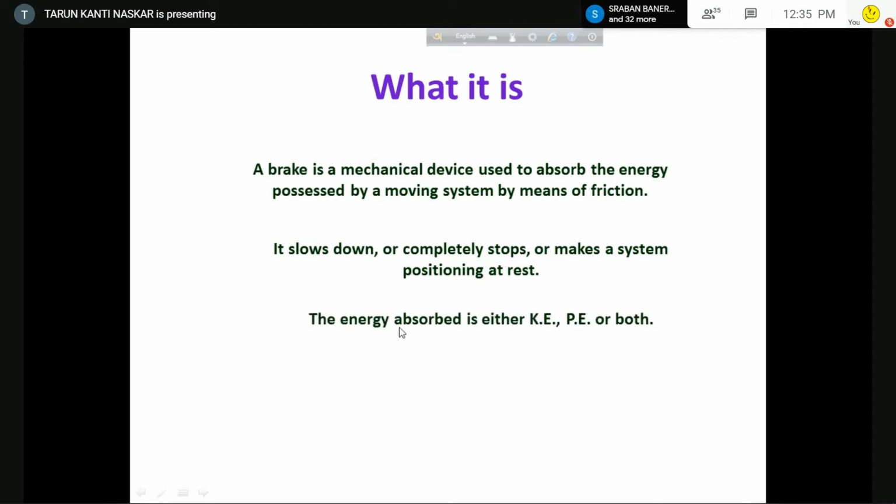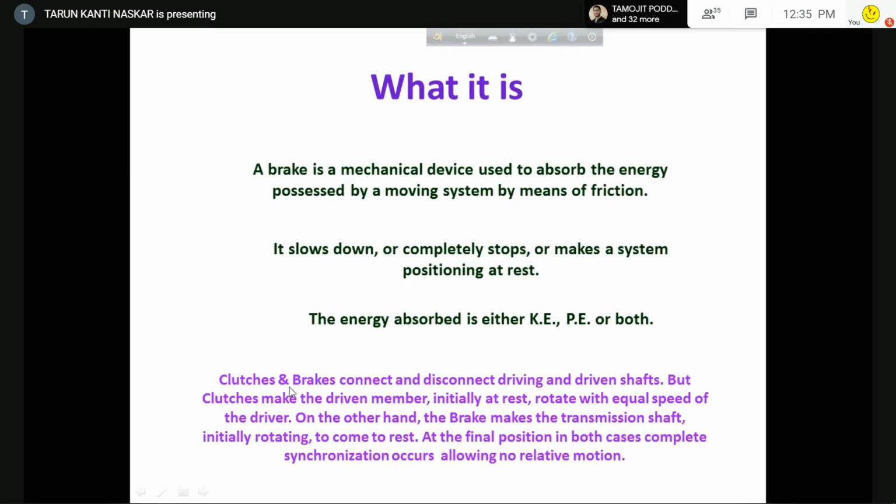Now the energy, what are the types of energy? If it is a moving body on the surface, then it will be only K. But if it is a system for lifting a body, then both K and P are involved. Okay, both K and P are involved.